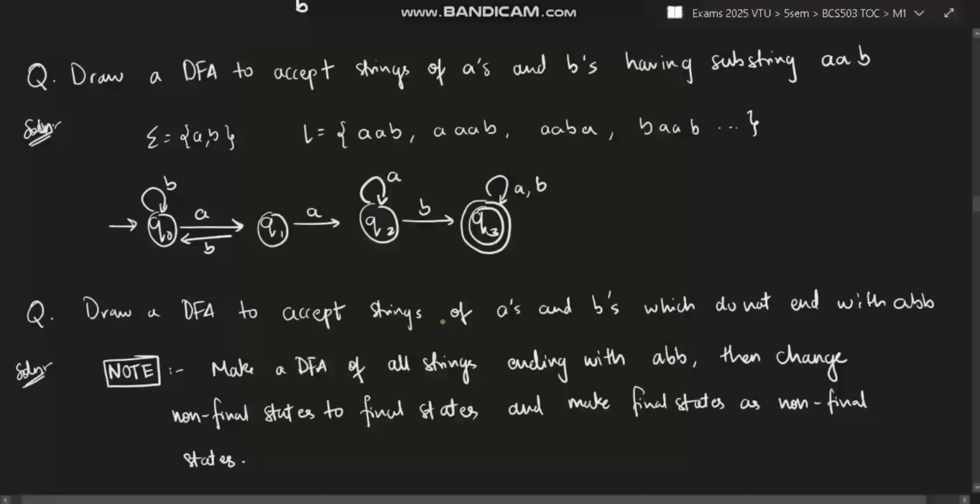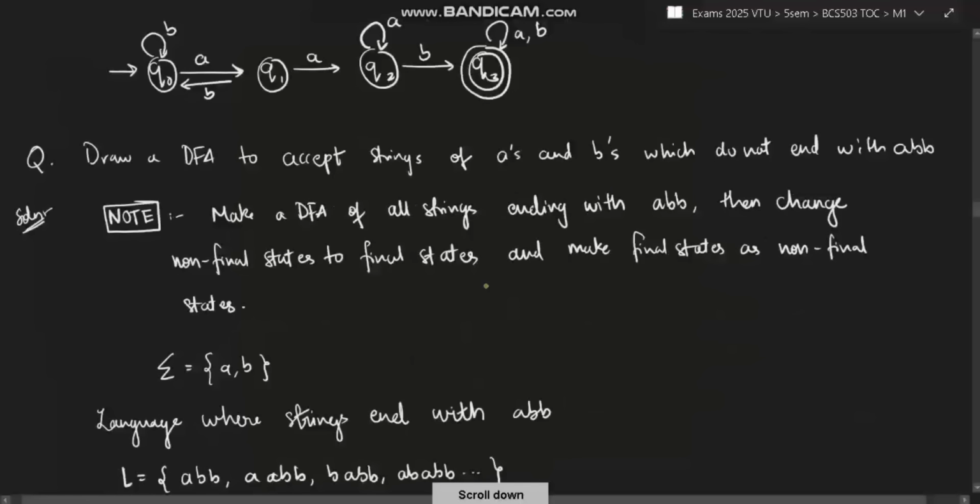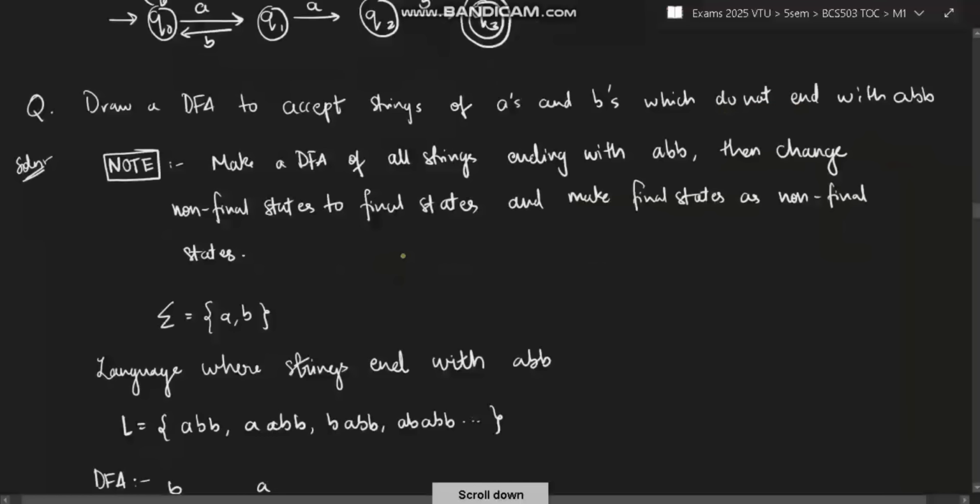Moving on to the next question: draw a DFA to accept strings of A's and B's which do not end with ABB. This is a slightly different type of question if you observe. It's saying do not end with ABB. To solve this type of question, you do not have to follow the same method which I told you. One difference you have to do here.